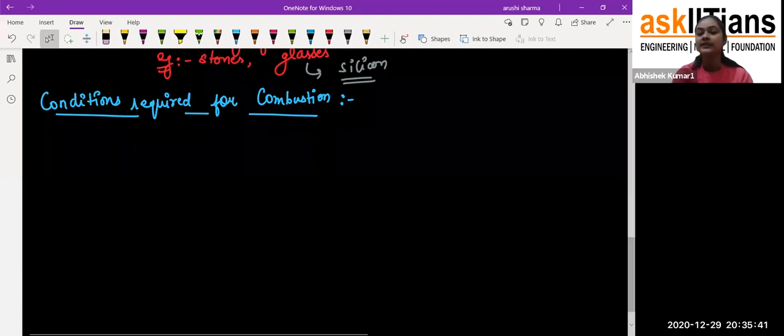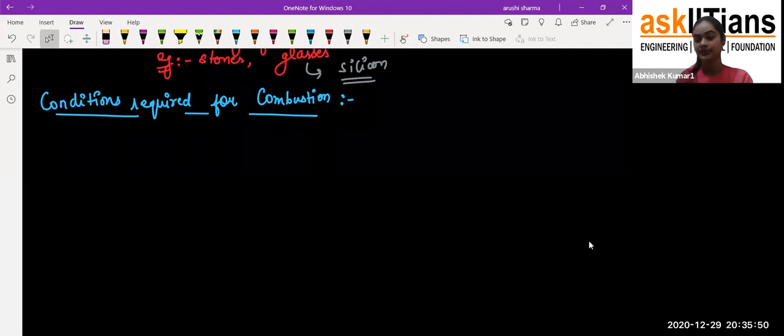From the definition only, the very first point is that combustion always takes place in the presence of oxygen. But before oxygen, what do we require? Oxygen we have everywhere, because oxygen is present in our atmosphere. It's not like at my house we are getting oxygen and at your house you are not, because we require oxygen for breathing also.